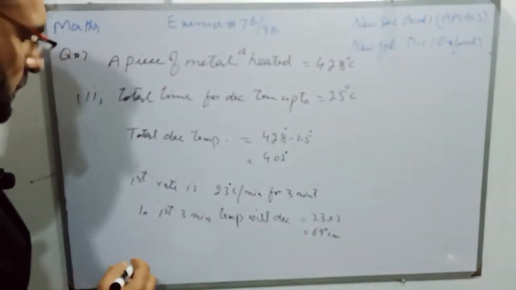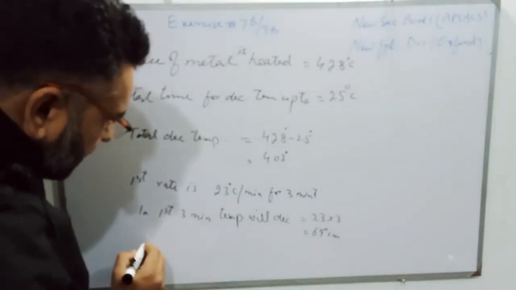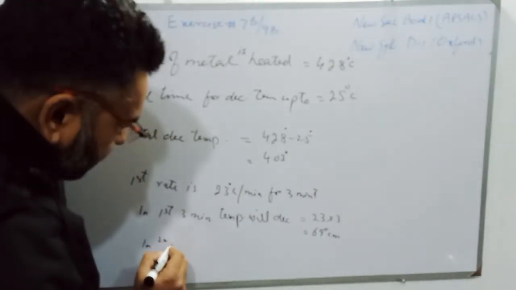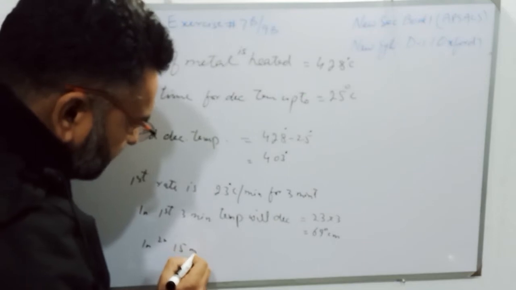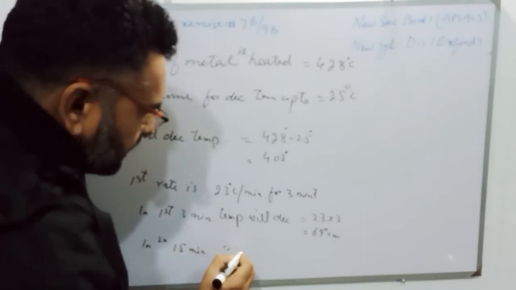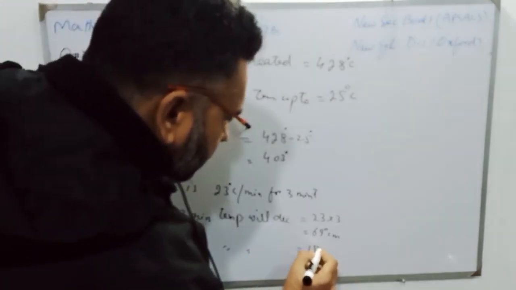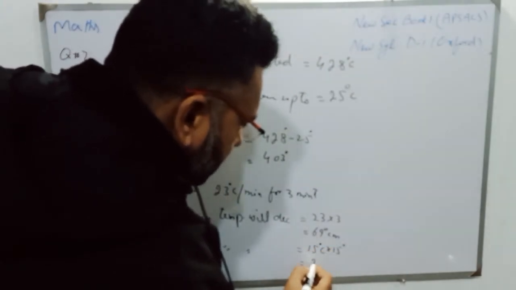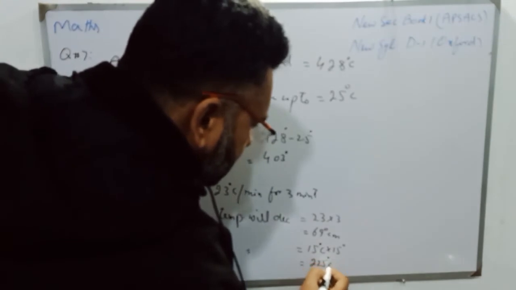And students, in the second 15 minutes, the temperature will decrease 15 degrees centigrade multiplied by 15, and it will be 225 degrees centigrade.